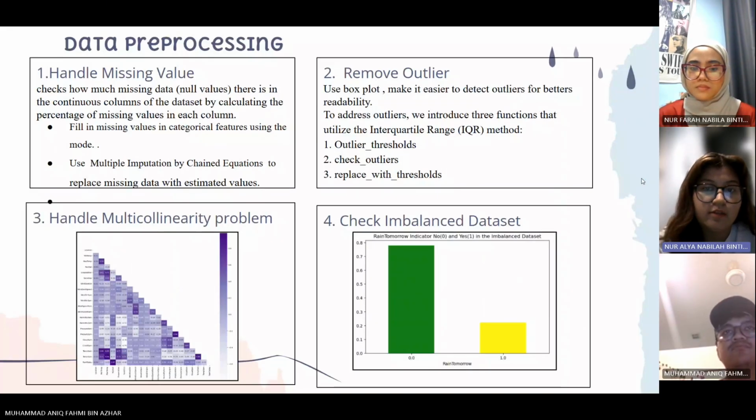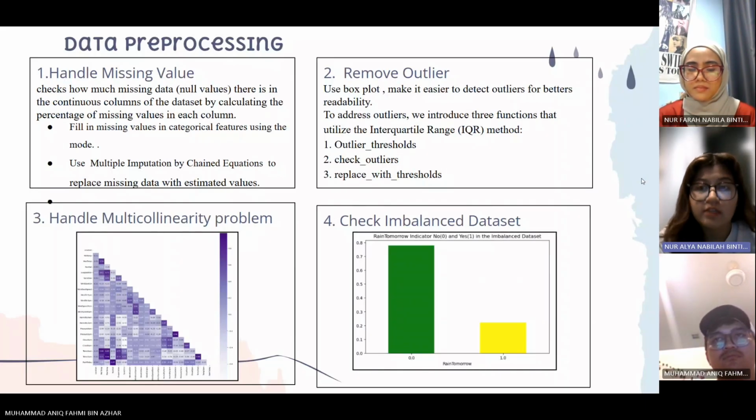Third, we handle the multicollinearity problem, where we calculate the correlation matrix and then visualize it as a heat map to show the strength of the relationship between features. As we can observe, some features are highly correlated. So we adopt the VIF method, or variance inflation factor. In this method, we pick each feature and regress it against all of the other features. After we calculate it, we select the variable with the highest VIF value and remove it, so that it produces an important decrease.